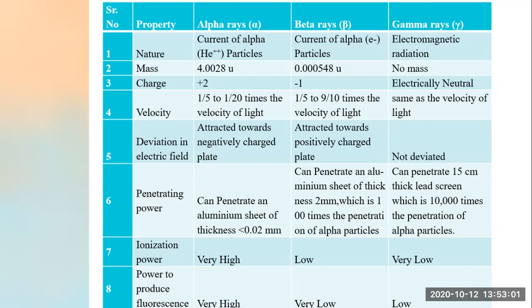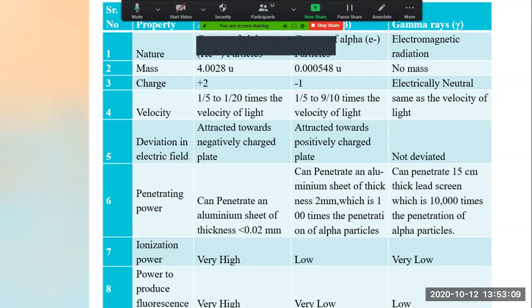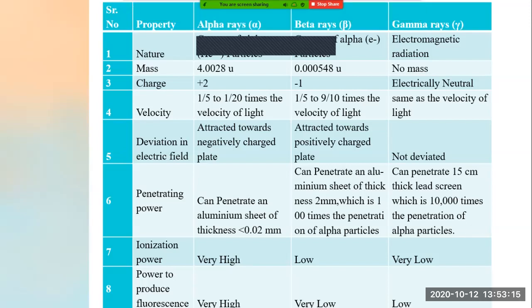Now, what is the penetration power of beta rays? Beta rays can penetrate through aluminium sheets of thickness 2 millimeter, which is 100 times the penetration of alpha particles. So the penetration power of beta rays is more than alpha rays.